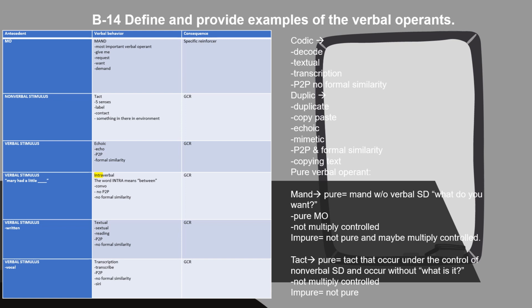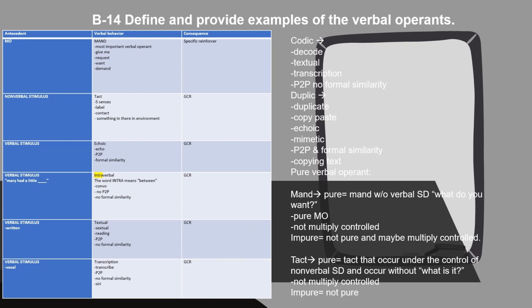Over here on the side, we also have codic and duplic. Codic is usually referred to as what you would see with textual. It's like decoding. It's a transcription as well. And it just means that there's point-to-point correspondence, but no formal similarity. That's what codic is. So if you ever want to think about codic, think about textual and transcription.